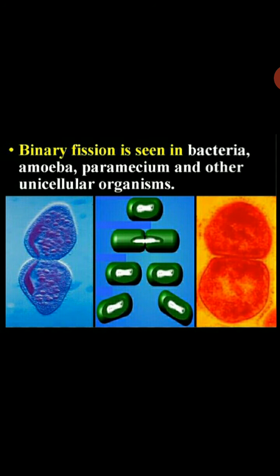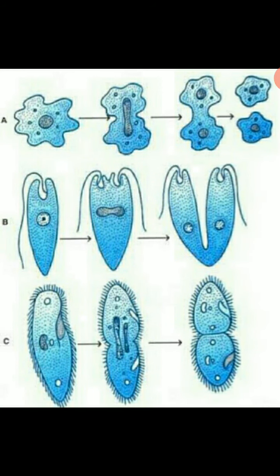First one is fission. Here there is division or splitting of unicellular organisms into two or more parts. In the splitting of the cell, division can take place in any plane. We can see this in amoeba, euglena and paramecium. Here the nucleus divides only once and two individuals are formed in any plane.